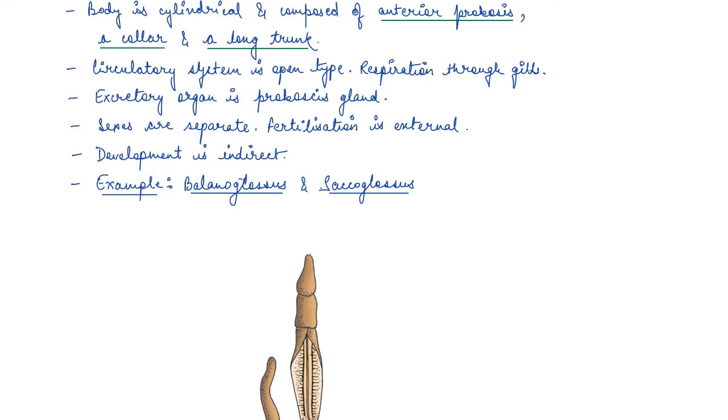I have repeatedly explained this: it means that the development of an offspring is through larval stage. There are several examples, like Balanoglossus or Saccoglossus.